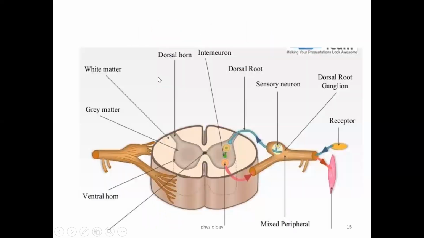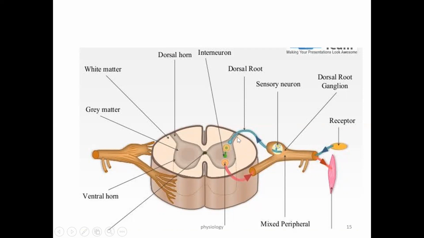Now to understand the ascending or descending tracts, you should know the different components of the spinal cord. In the introduction to CNS, you have already learned this. What are the different components of the spinal cord? Assume that this is a transverse or horizontal section of the spinal cord. This is the posterior area, and this is the anterior area. The central one is the gray matter. This is the central canal. And outside the gray matter, we have white matter.